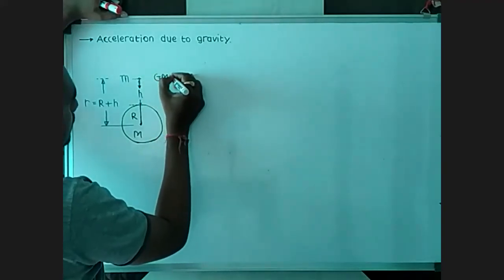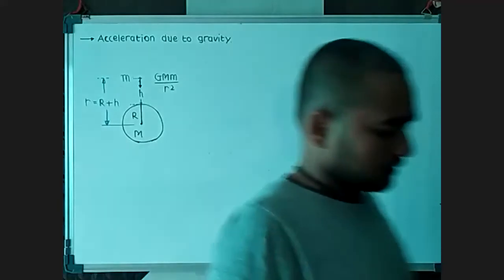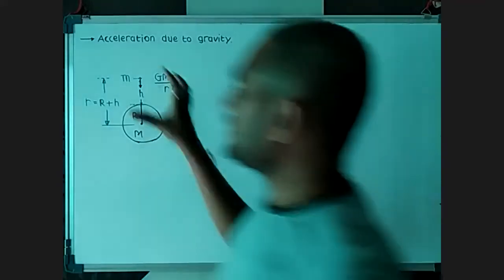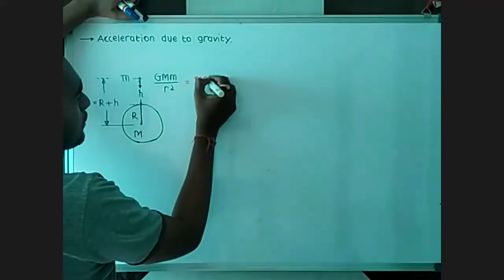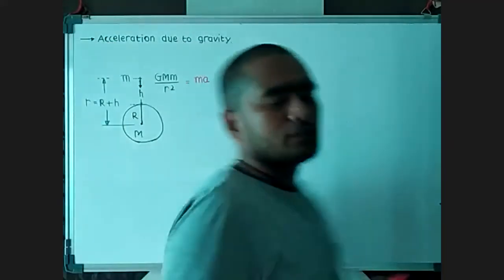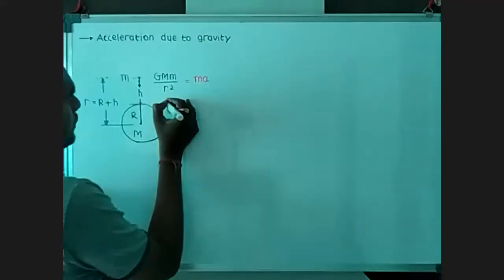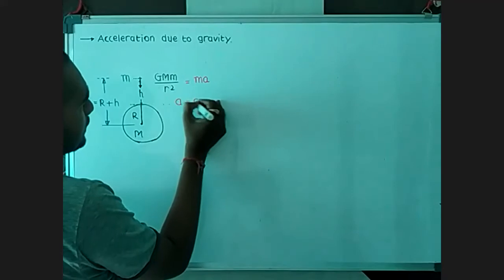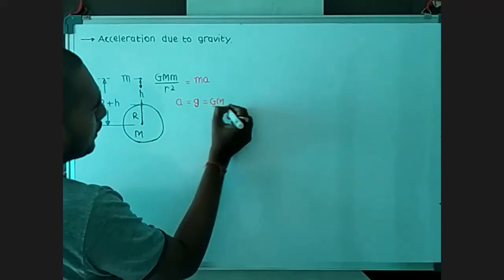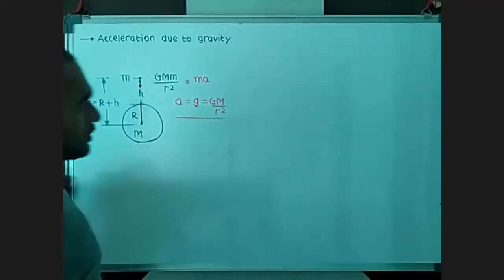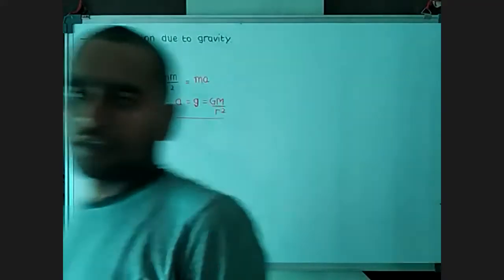On this object, the gravitational pull of the earth, or the gravitational force of the earth, is GMm over r square. Because of this gravitational force, the object is attracted towards the earth and feels some force, so that resultant force is called ma, which we know. So the acceleration due to gravity, we call it g, which is GM by r square. So that is the gravitational acceleration.